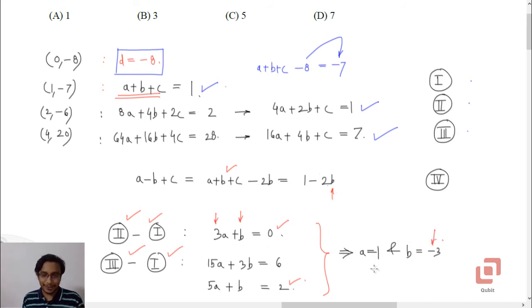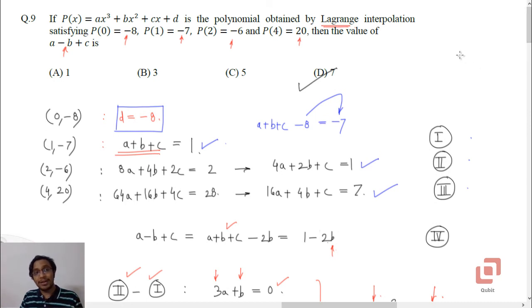I mean, although finding the value of a is not necessary, I have done it here. So a minus b plus c's value is 1 minus 2b, so it is going to be 1 minus 2 into minus 3, so it is going to be 1 plus 6, or 7. Option D. Now this is a 2 marks question, but according to me it is a very simple one.